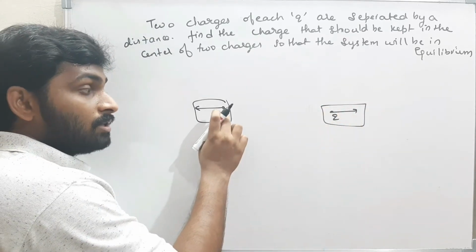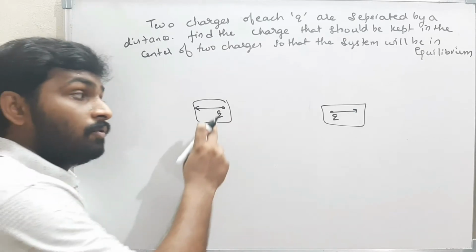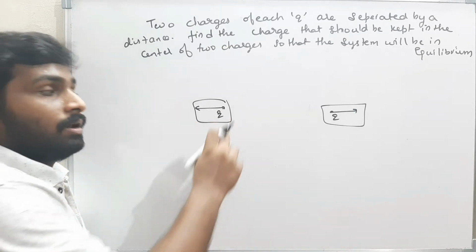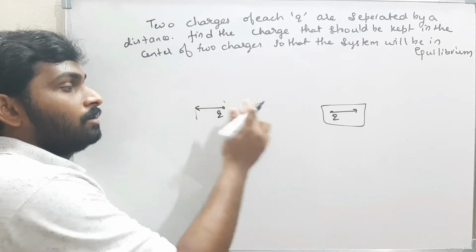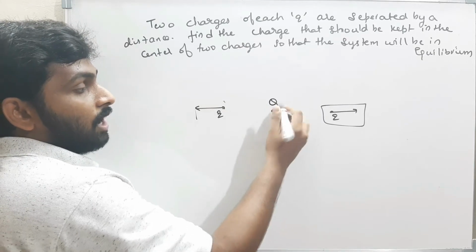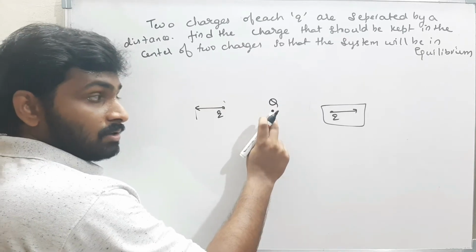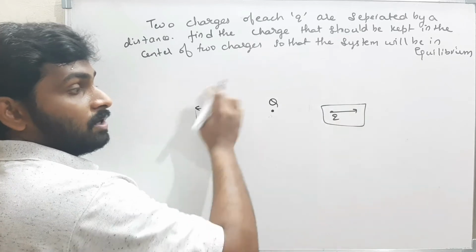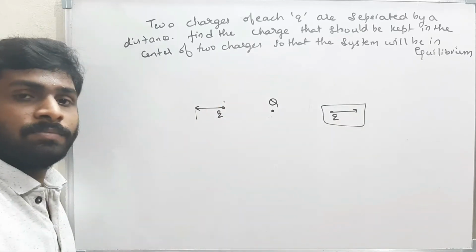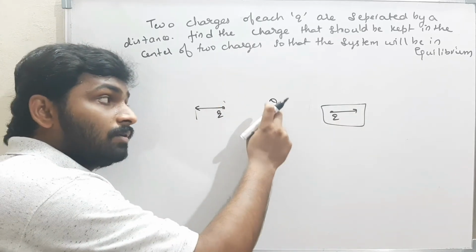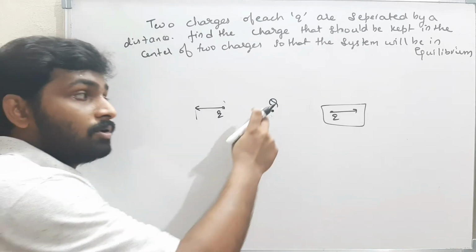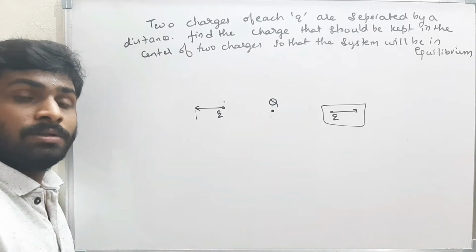When I say these charges are in equilibrium, the net force is equal to 0. That means I am placing some charge Q such that the whole system must be in equilibrium. Now just think what must be the charge of this Q. Must it be a positive or a negative charge? Think.